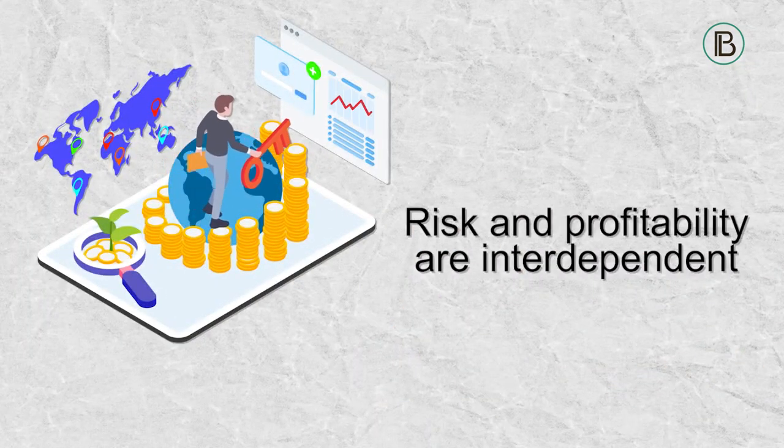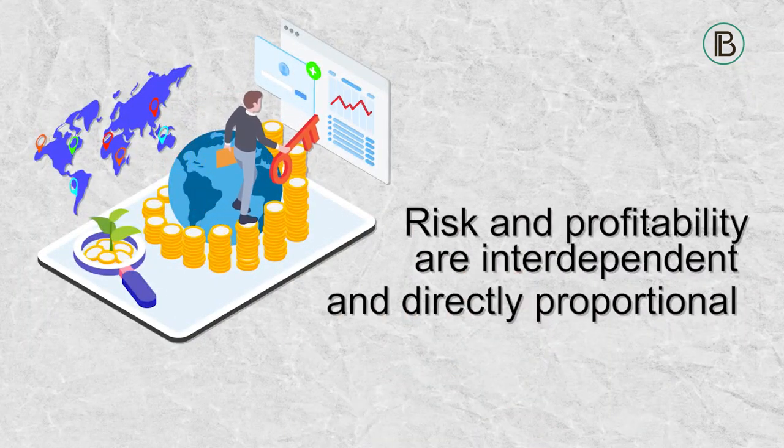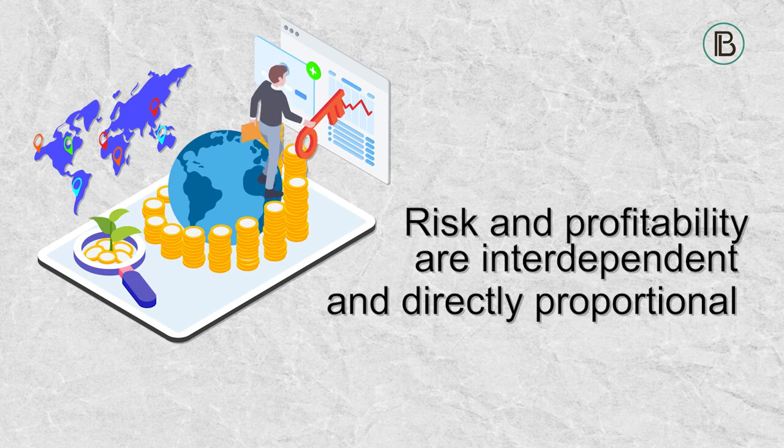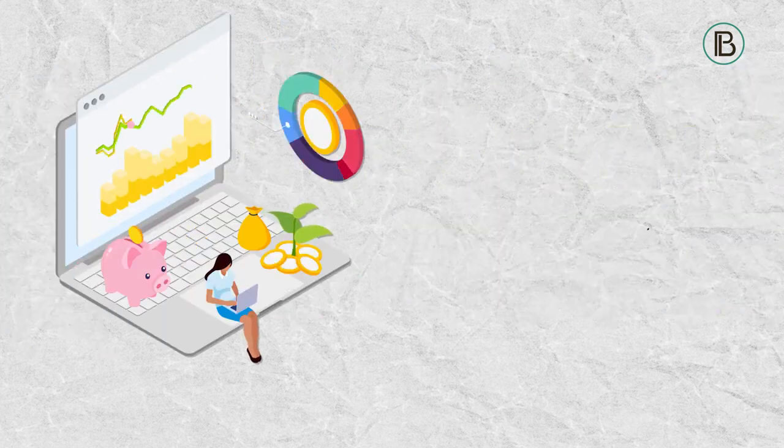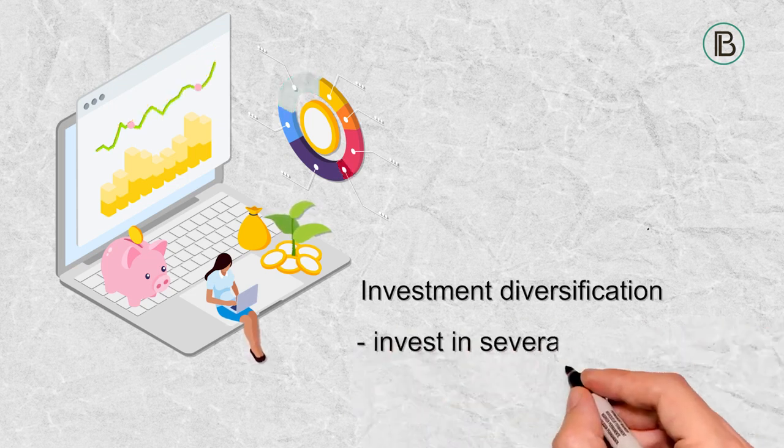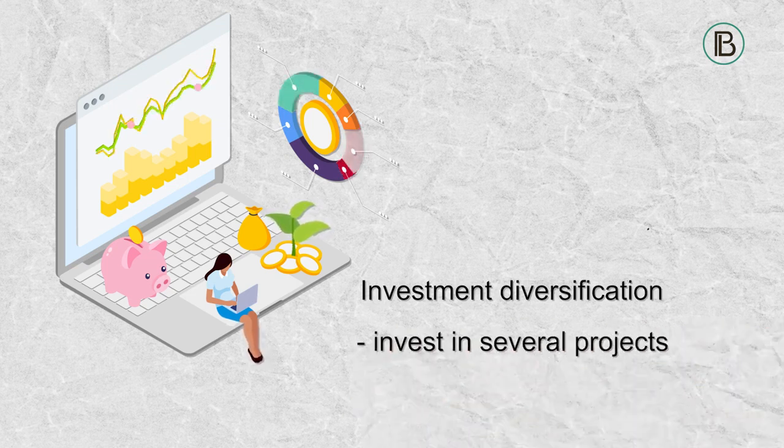Risk and profitability are interdependent and directly proportional. The higher the risk, the higher the profitability on investments, and vice versa. Therefore, to minimize the risk of losing investments, smart investors diversify their investments. In other words, they invest in various projects, high-risk and low-risk projects.